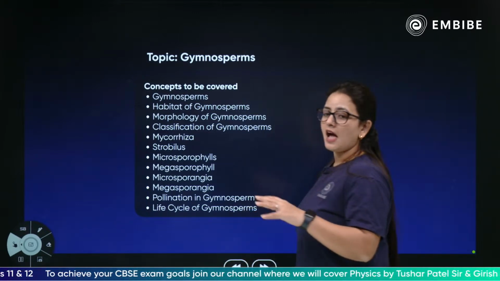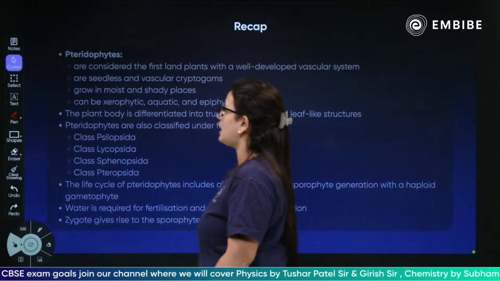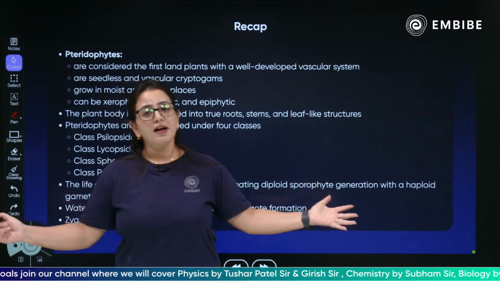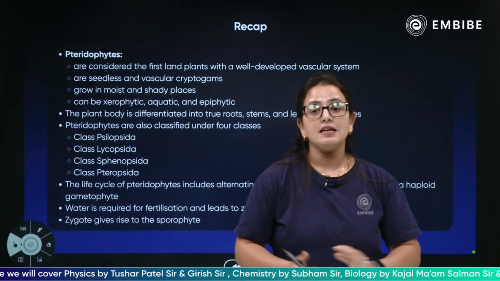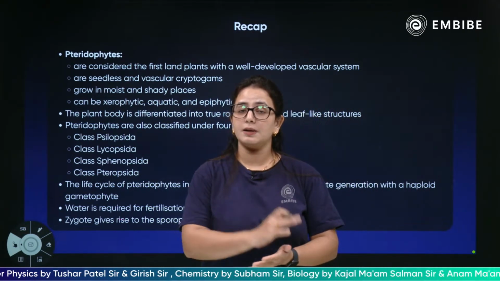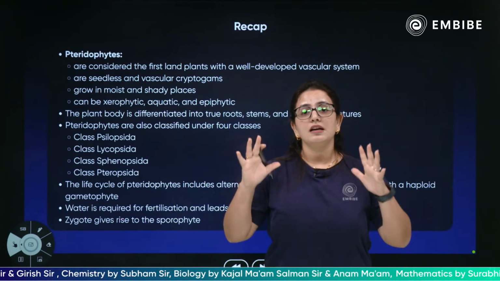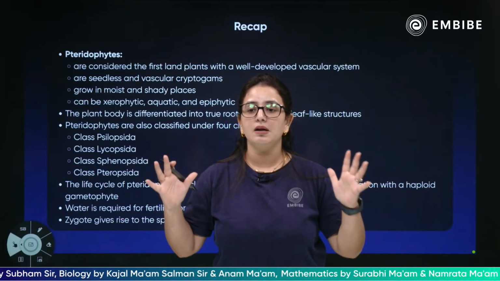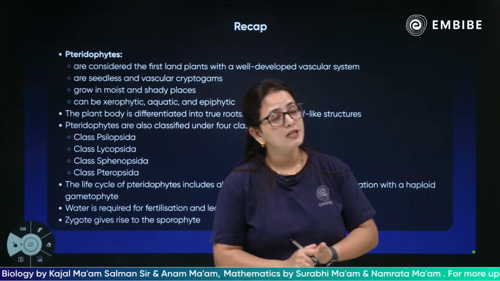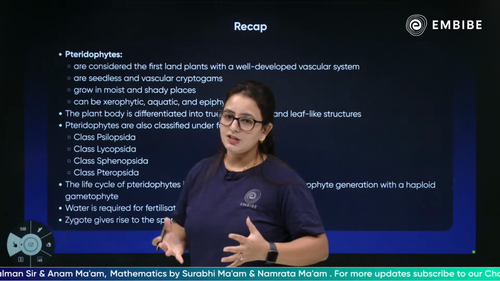So yes, let's have a quick recap of what we studied in the previous lecture. We studied the pteridophytes. In the previous session, we had a detailed discussion about the pteridophytes, which were the last members of the cryptogam group, the seedless plants. They are the first land vascular plants, having a well developed vascular system. They are absolutely seedless. They grow in moist, damp, shady places.